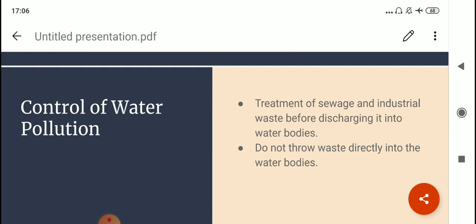Next is, do not throw waste directly into the water bodies. This is something which we all can follow at our own level, at individual level. We should never throw polythene bags in the water body. We should not throw garbage in water bodies. So if we are responsible citizens and if we take steps at our own level, then also it will prove beneficial. All right, so this is all about water pollution.